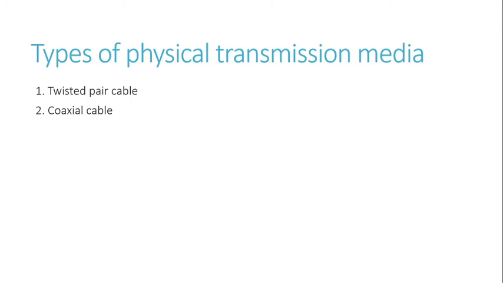And the last one is fiber optic cable. Fiber optic cable consists of glass fiber in the layer of glass cladding and a protective outer jacket. It is made up of glass, and it is very fast in connection. We are using 3G, 4G and even 5G nowadays, and the connection which we are getting through the physical transmission media, that is your fiber optic cable.